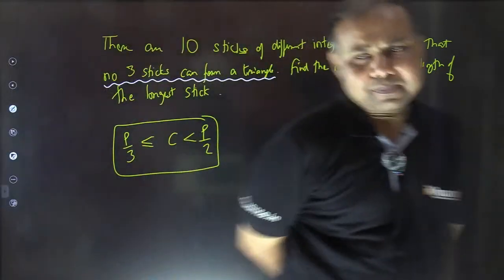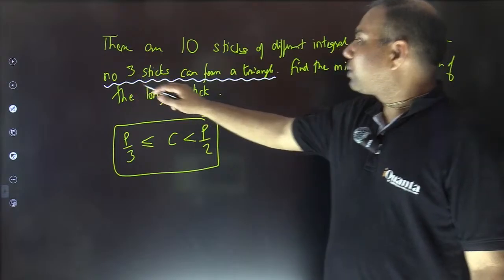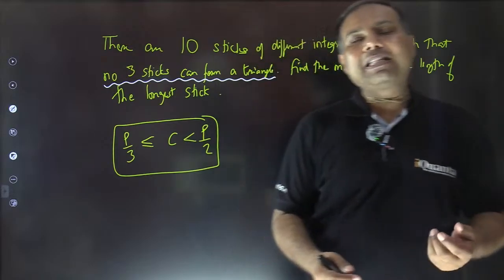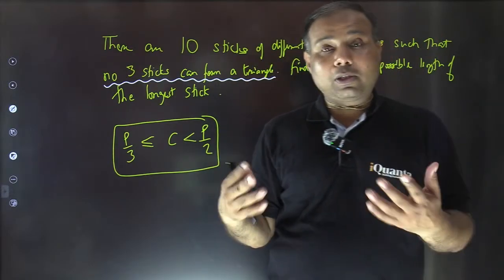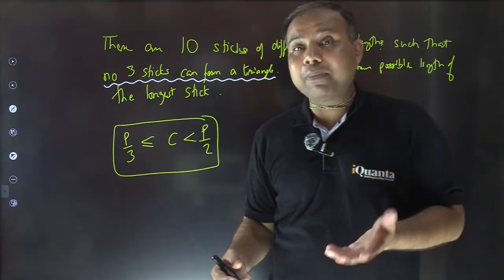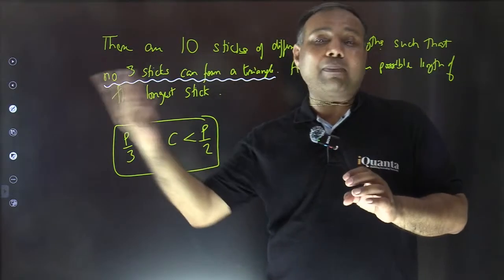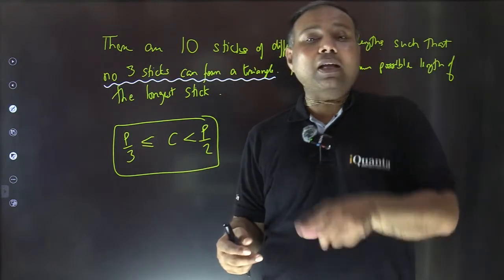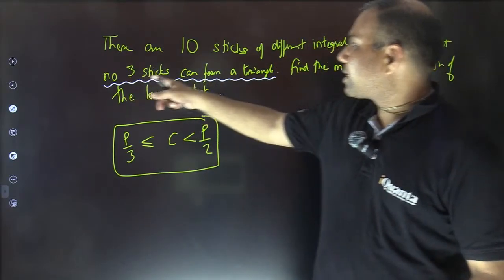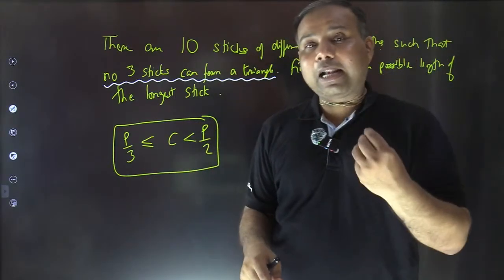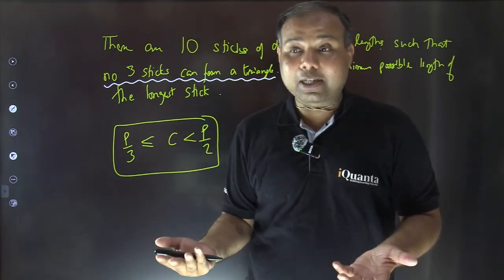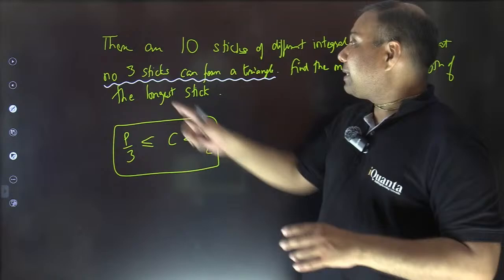Okay, let's check it now. See, again I'm asking same thing. No 3 sticks can form a triangle. What does it mean? Iska kya matlab hai? Of course, it means that those 3 sides do not form a triangle. They cannot make a triangle. And what was the condition that triangle can be made? That if longest side is smaller than sum of others, then triangle can be made. But if it is not the case, then triangle cannot be formed. Fine. So no 3 sticks can form a triangle. That means whatever 3 stick lengths I take, the longest side is not smaller than sum of others. Fine. That is the requirement that we need to follow. Only then this can happen.